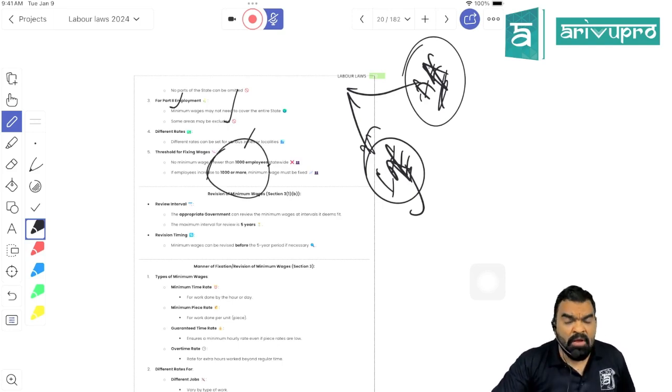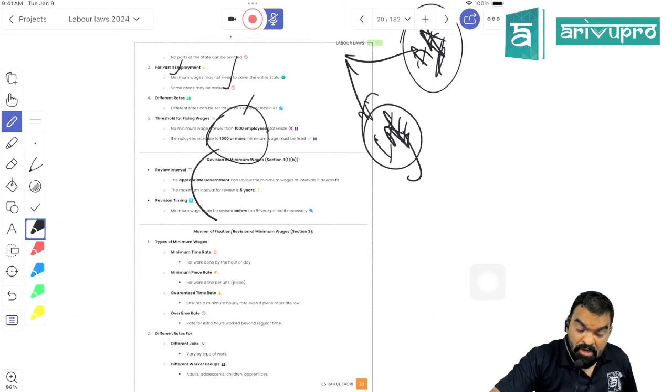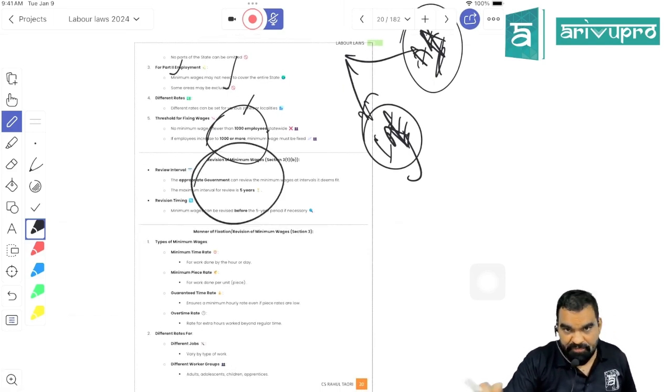Got my point? The appropriate government is only under an obligation to determine minimum wage if the number of workers employed in that particular occupation is 1,000 or more in the state. So if the appropriate government is willing to determine minimum wage for the factory worker or the construction worker, the number of construction workers in the state should be not less than 1,000. It should be 1,000 or more, then only they will determine the minimum wage. Got my point, students?